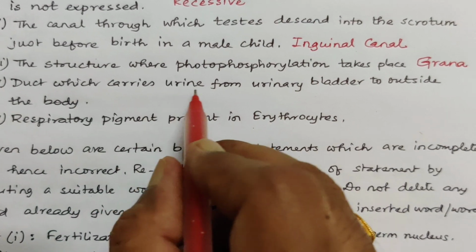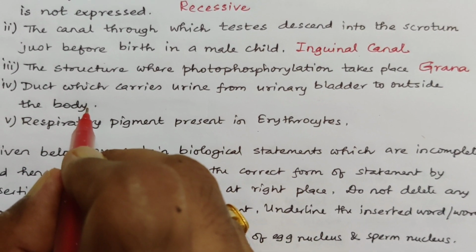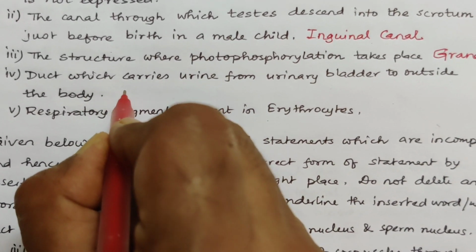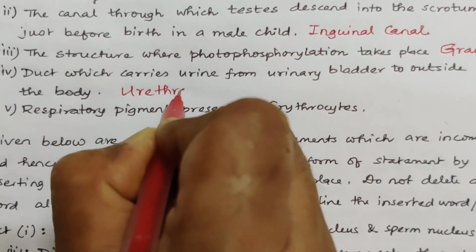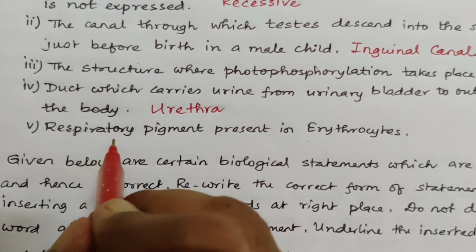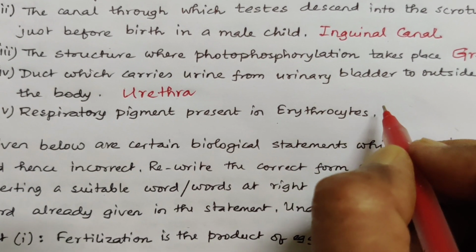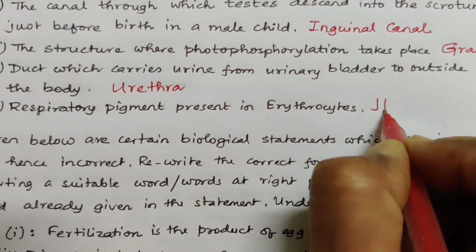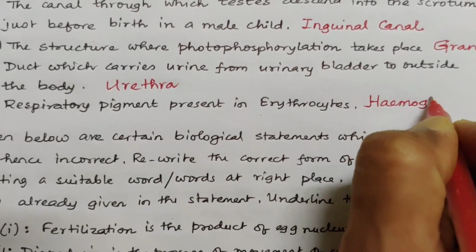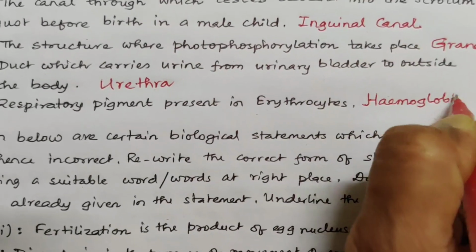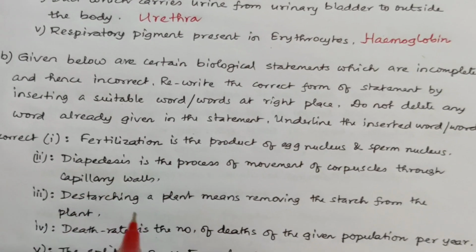Next, the duct which carries urine from urinary bladder to outside the body. It is urethra. And the next question is the respiratory pigment present in erythrocytes. It is hemoglobin. So this part is completed. Now we are coming to another question.